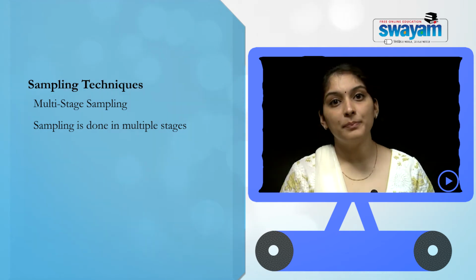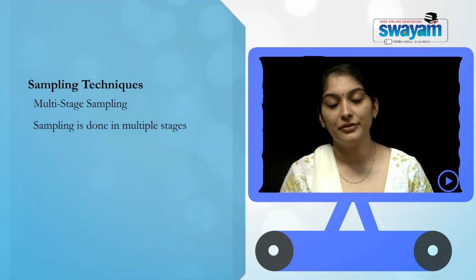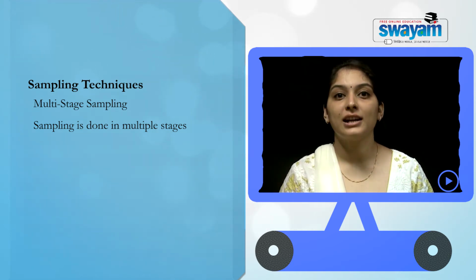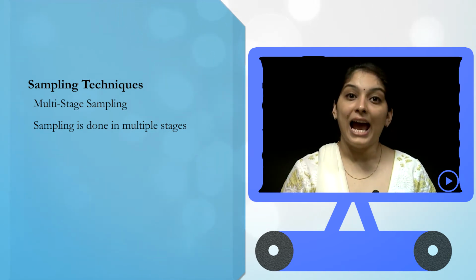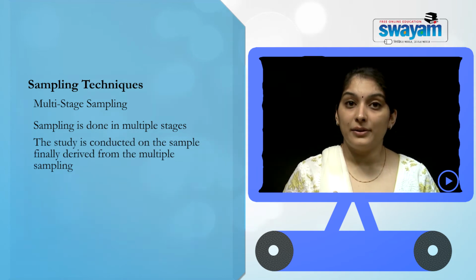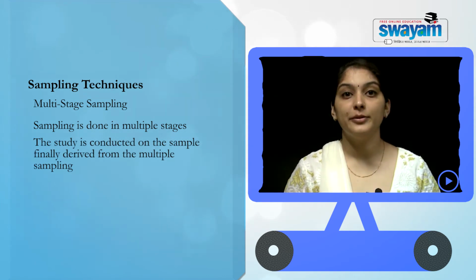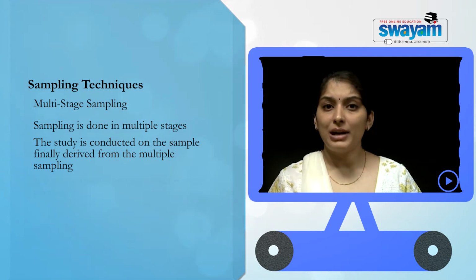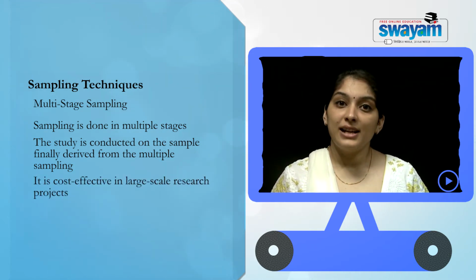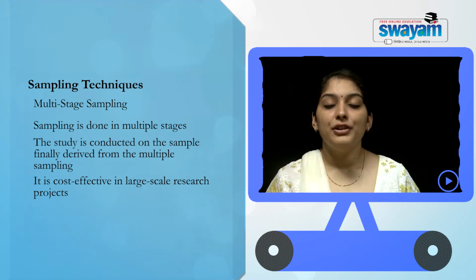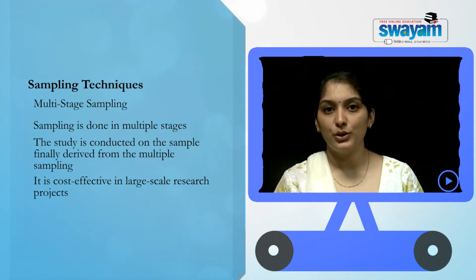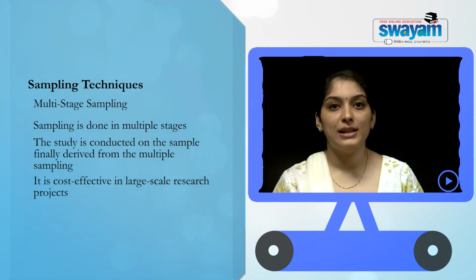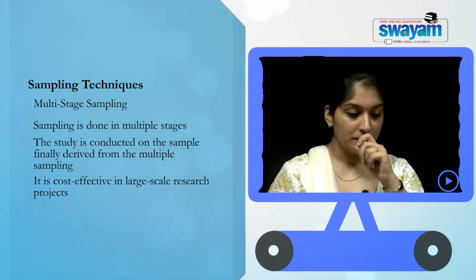And in the smaller sample that we have now in each of the different clusters, we are further conducting sequential sampling, and that particular final sample will be the one that we will be using as a sample for our universe. Now multi-stage sampling is done in those scenarios where we have a huge population which is divisible into clusters. I will give a very small example to make this understood.